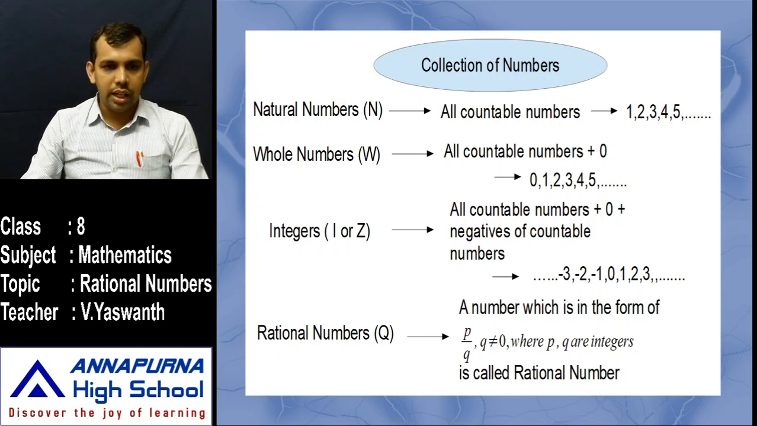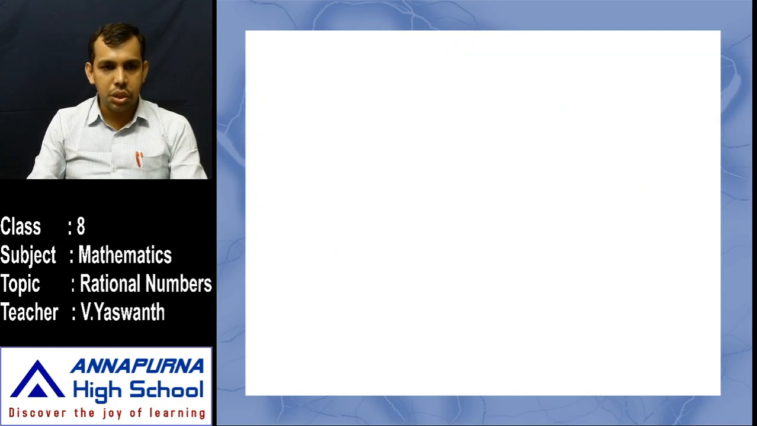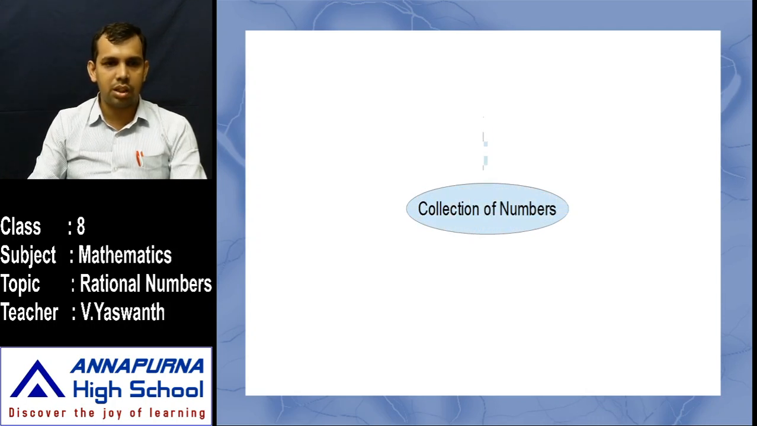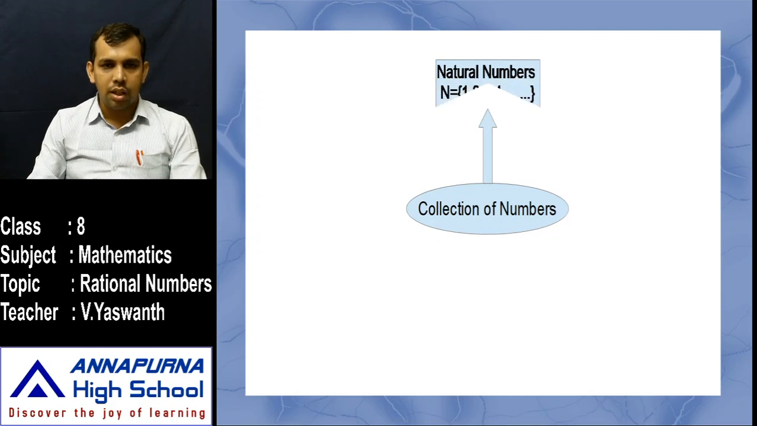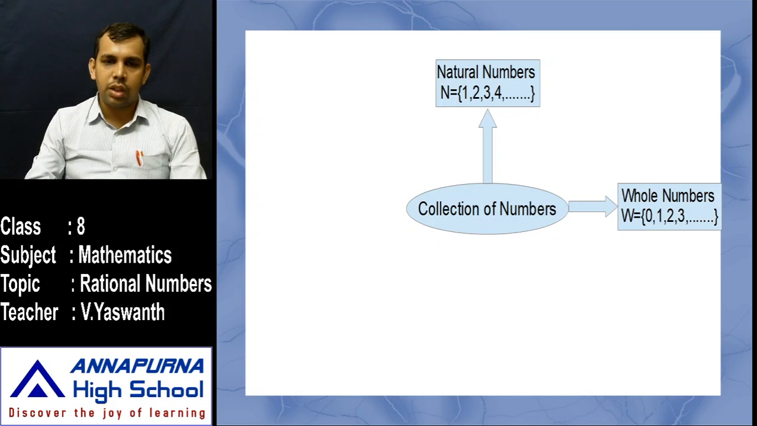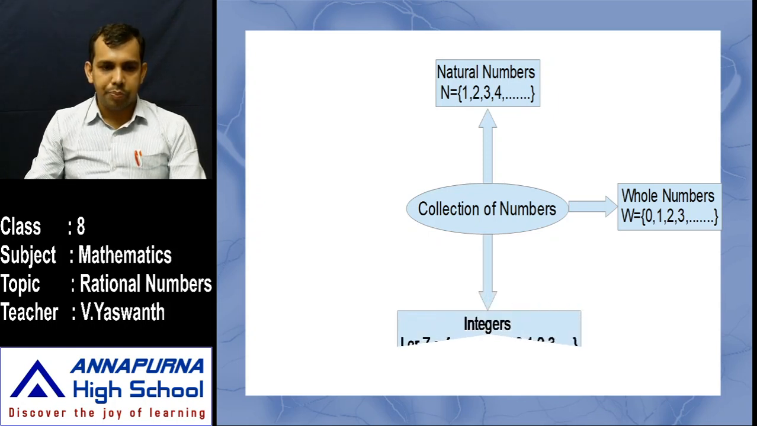In the next slide, you can see the structure of this collection of numbers. The first one is natural numbers, denoted by N, and they start with 1, 2, 3, 4 and so on. The second collection is whole numbers, and they start with 0, 1, 2, 3 and so on. That means all counting numbers along with 0. The third collection is integers: -3, -2, -1, 0, 1, 2, 3 and so on. These integers are denoted by I or Z.